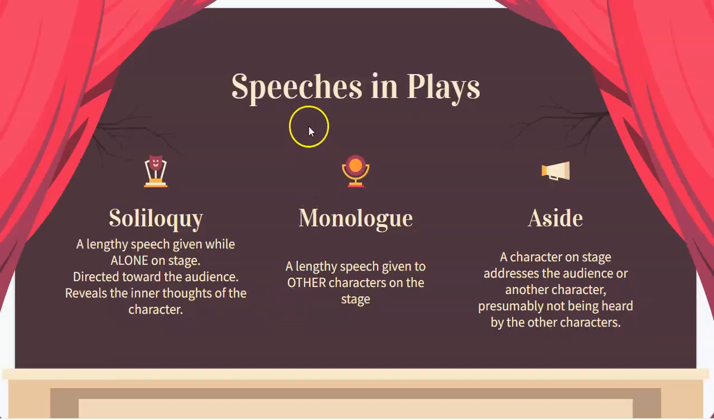Okay, last slide. We have three different types of speeches that take place in plays. Monologue and soliloquy here, both are lengthy speeches, but the difference between them is the idea of who's on stage with them or not. So a soliloquy is a lengthy speech given alone on stage. The character is talking to the audience and revealing their inner thoughts. Now, them being alone on stage, the easy way to remember is this: they're solo. So soliloquy equals solo.